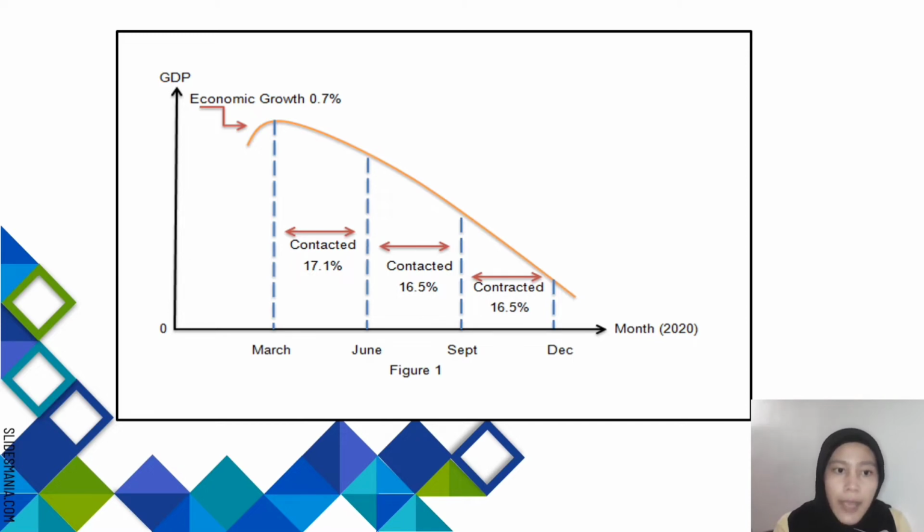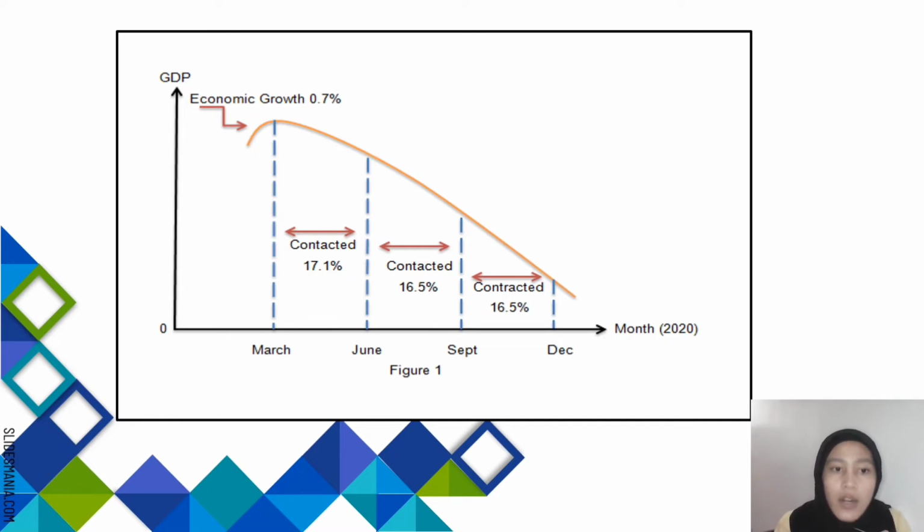The Movement Control Order, MCO, had resulted in restrictions on production and consumption activities.